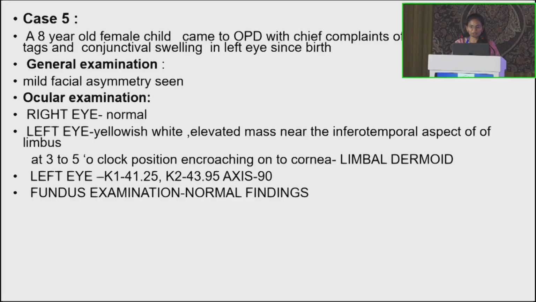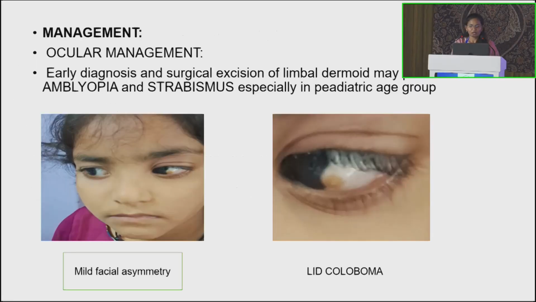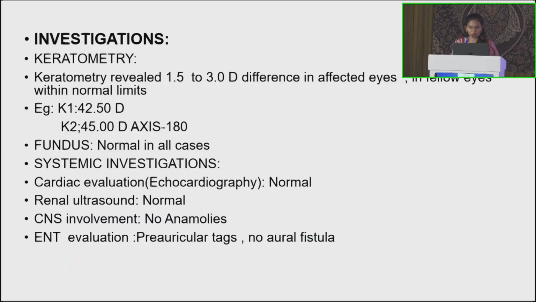The fifth case is a 5-year-old female child who came with complaints of preauricular tags and conjunctival swelling in the left eye. On general examination, mild facial asymmetry is seen. Ocular examination: right eye is normal, left eye has a yellowish white elevated mass near the inferior temporal aspect of the limbus at 3 o'clock to 5 o'clock position encroaching onto the cornea. Left eye K1 is 41.25 and K2 is 43.95. Axis is 90 degrees. Fundus examination is normal. For ocular management, early diagnosis and surgical excision of limbal dermoid to prevent amblyopia and strabismus. This is the picture showing mild facial asymmetry and lid coloboma.